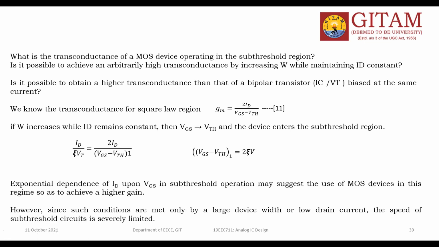However, since such conditions are met only by large device width, I am talking about a large device, meaning the W value is more, or low drain current. So the speed of the subthreshold circuit is severely limited. I told you, speed is this. The speed of the device is very low, particularly when the device is operating like this. This is the side effect.